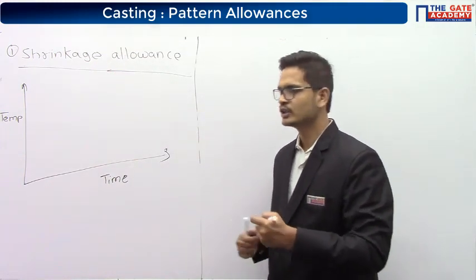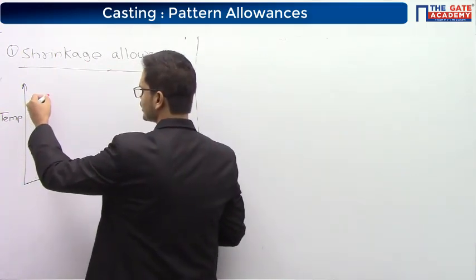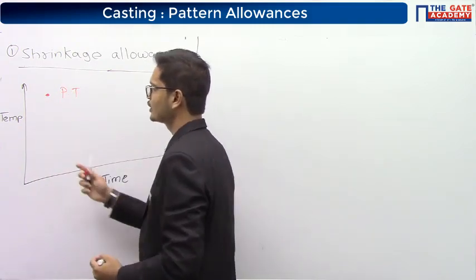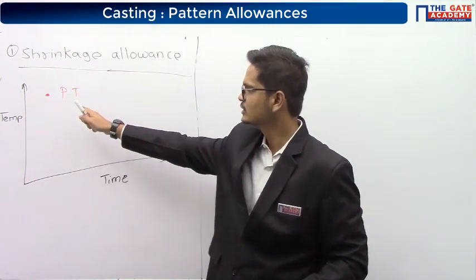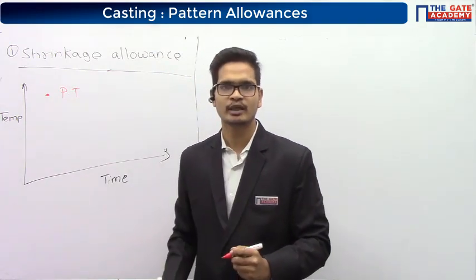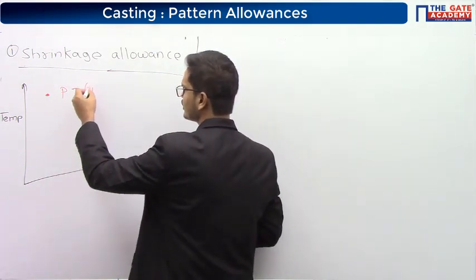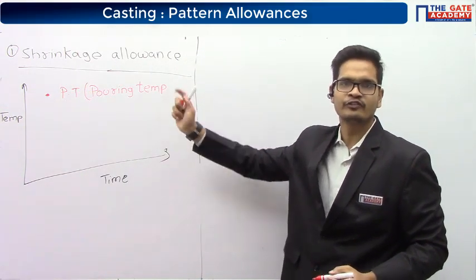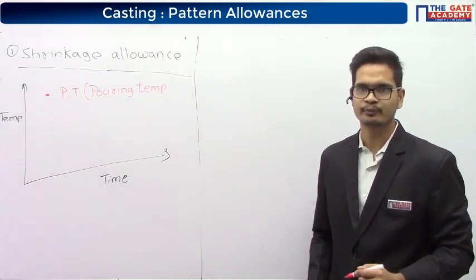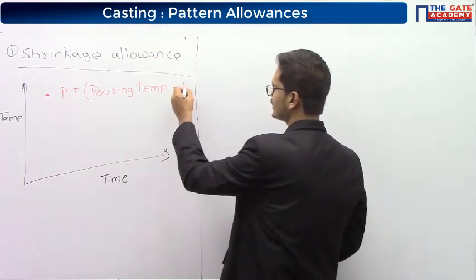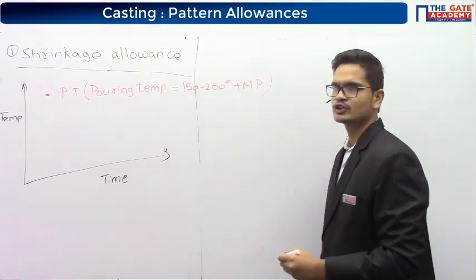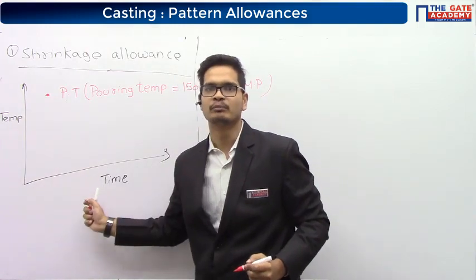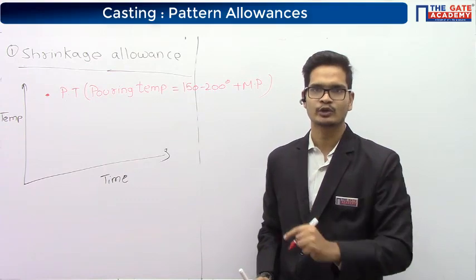Let us suppose you are pouring the molten metal at a temperature called the PT. PT is nothing but the pouring temperature. It is generally 150 to 200 degrees Celsius higher than the melting point. Okay, so this is the pouring temperature. Here what I am drawing is a temperature-time diagram. How is the temperature reducing with respect to the time?